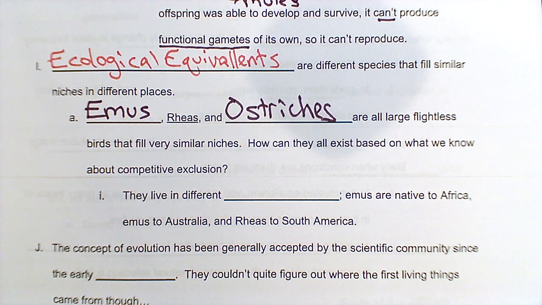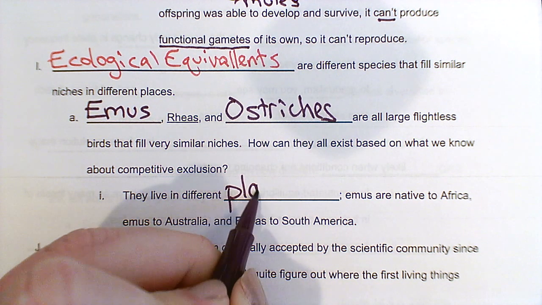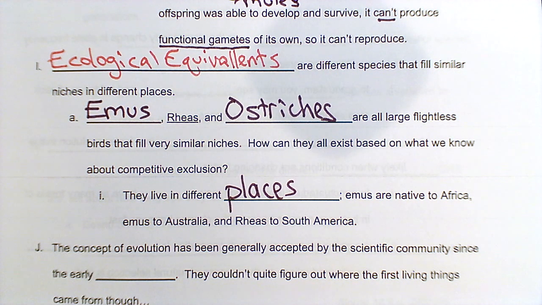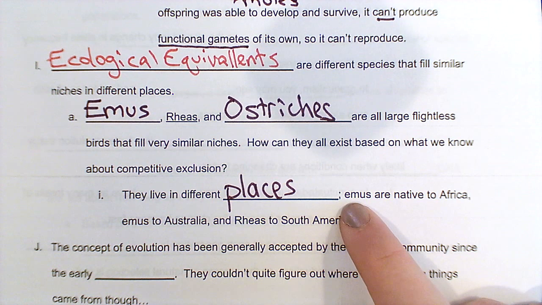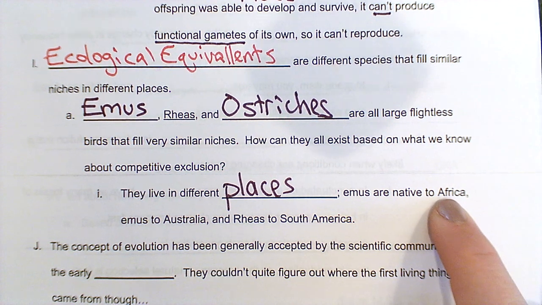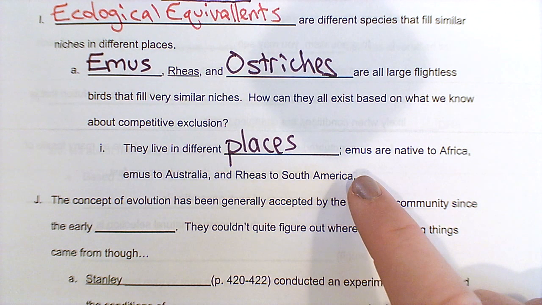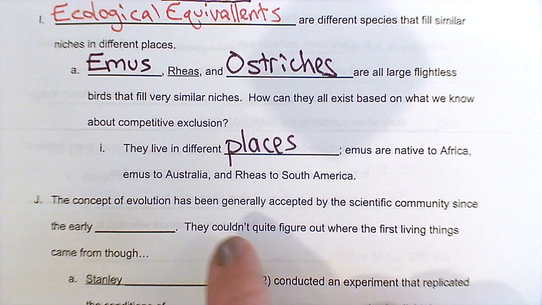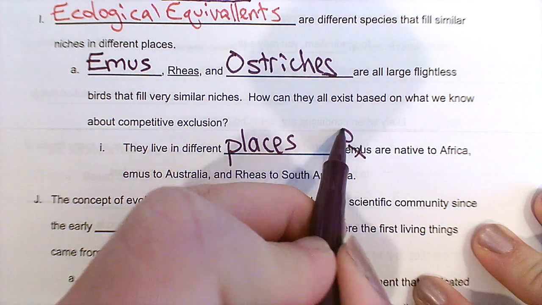Remember, we have the competitive exclusion principle, which would say no two species can fill the same niche. But competitive exclusion also says in the same place. Okay? So these three species are filling similar niches, but they're not in the same place. They live in different places. Their ranges don't overlap. Emus are native to Africa. Okay? Oops. That's not what I meant. This is supposed to be ostriches.